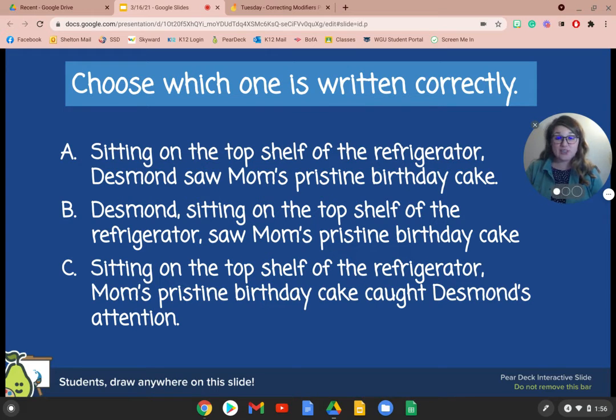If you answered C, you are correct. Sitting on the top shelf of the refrigerator, Mom's pristine birthday cake caught Desmond's attention. It's very clear that we're talking about the birthday cake on the top shelf of the refrigerator, not Desmond sitting on the top shelf of the refrigerator, and not the mom sitting on the refrigerator. This is the birthday cake.